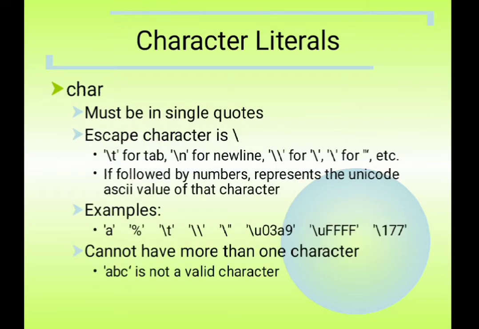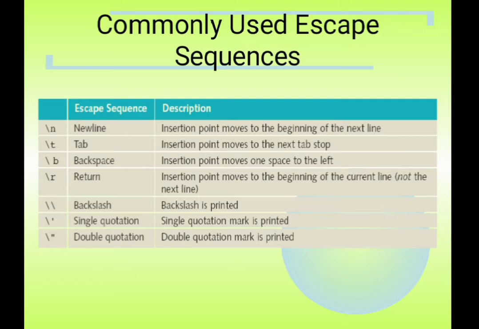The next is the character literal. Characters are included in single quotes, for example single quote A single quote, then again a percent symbol in single quotes. Those are characters. There are some commonly used escape sequences like \n for new line, \t for tab, \b for backspace, \r for return, double slash for backslash, \' for single quotation and \" for double quotation.